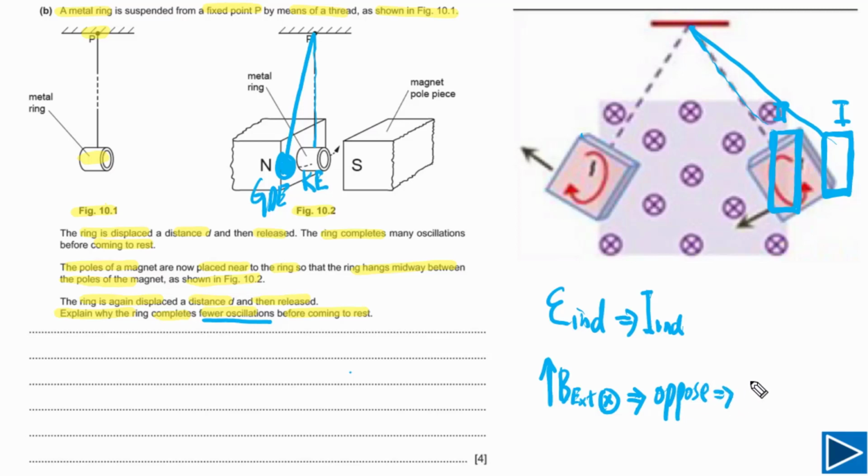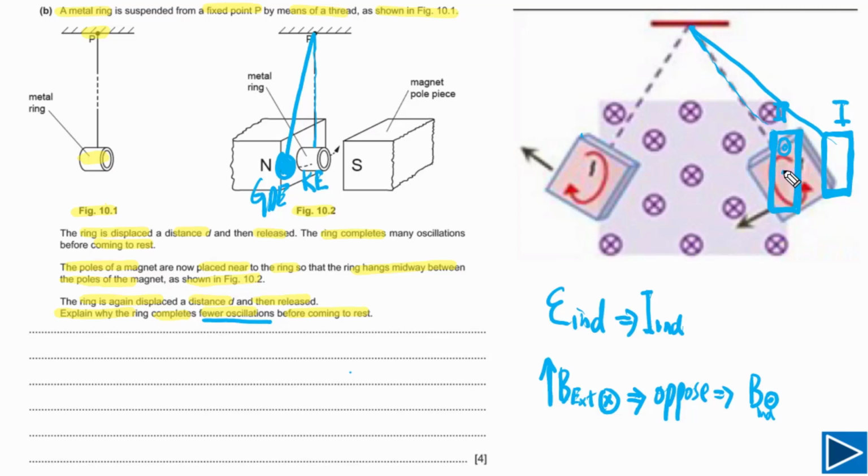Now how can it oppose the change in flux, how can it reduce the magnetic flux inside itself? It has to create its own magnetic field, and that induced magnetic field has to be out of the page, opposite. Current will flow in this loop in a way that its own magnetic field will be opposite to the external magnetic field, meaning the magnetic field will be out of the page.